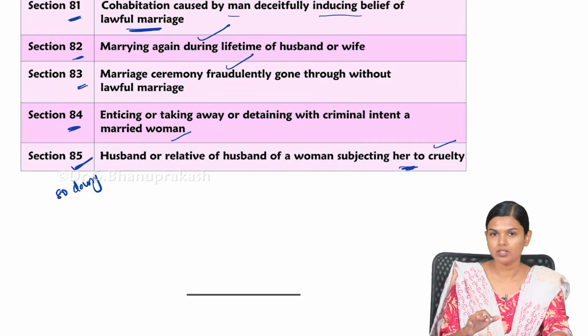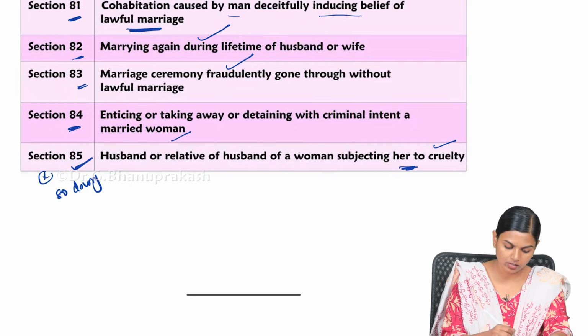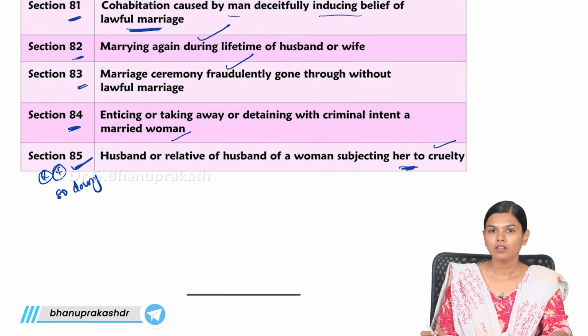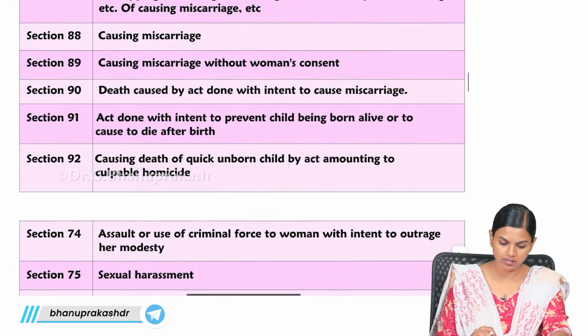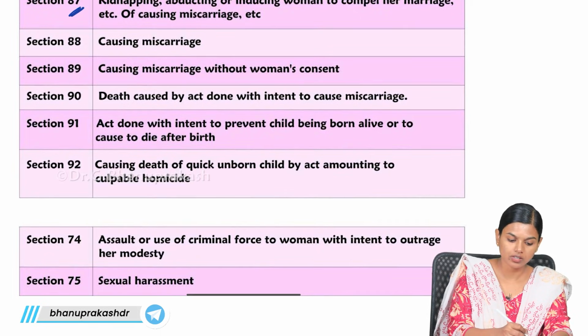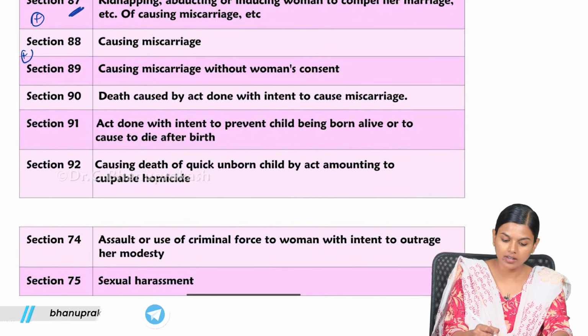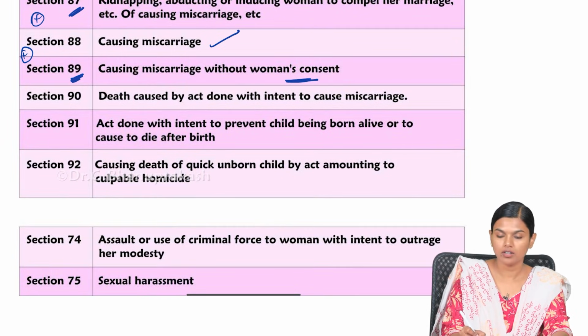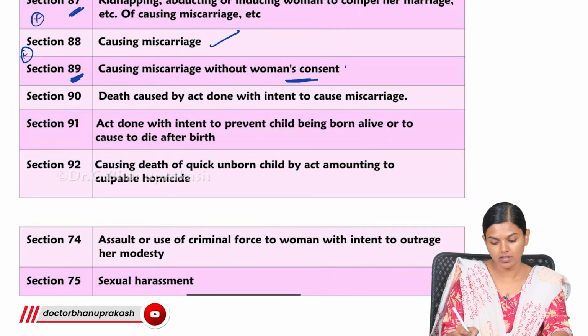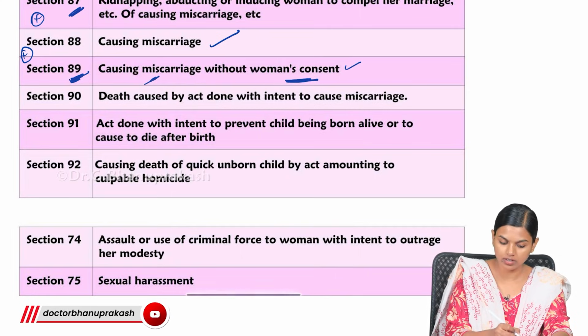So, all these are offences against women. Here, 85 cruelty, subjection, is important. This is very important. Next, what we have is causing miscarriages. This can be asked. So, 88 is causing miscarriage, and 89 if you do it without consent. Like if you don't get consent and still carry out the miscarriage, it is 89. If you do it with consent, it is 88.